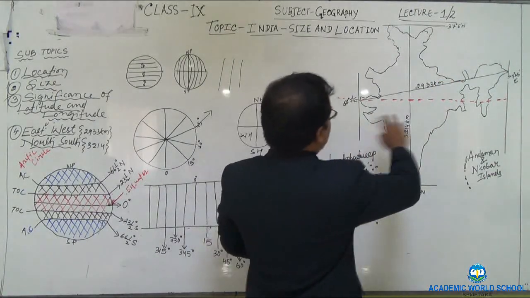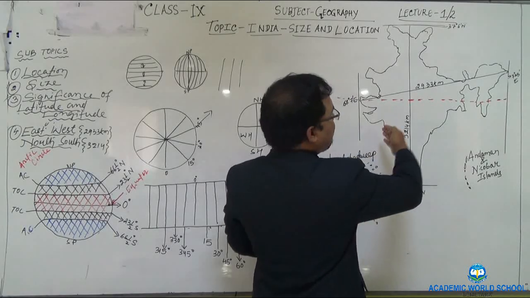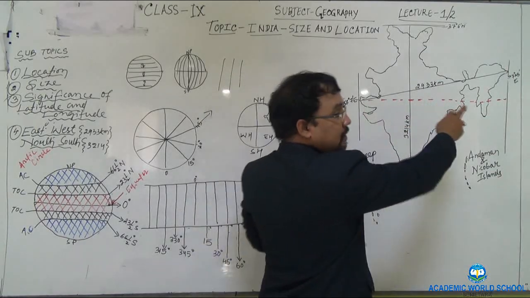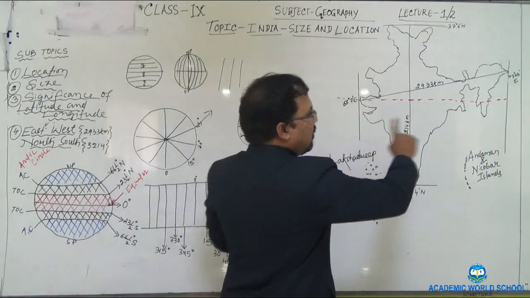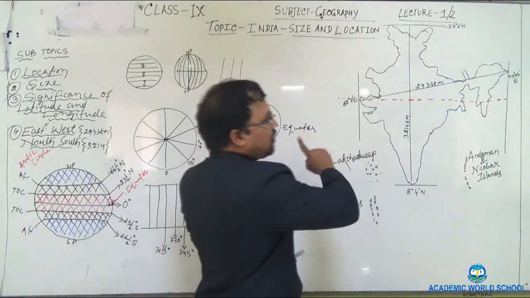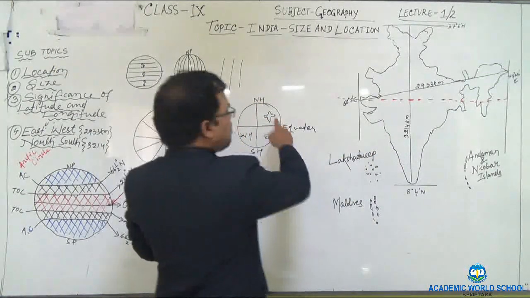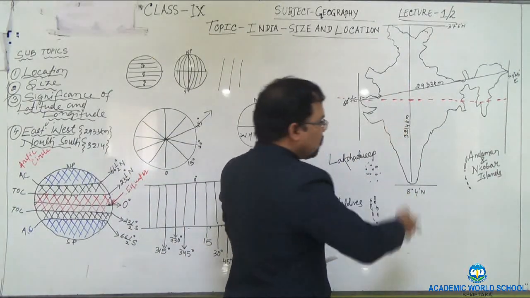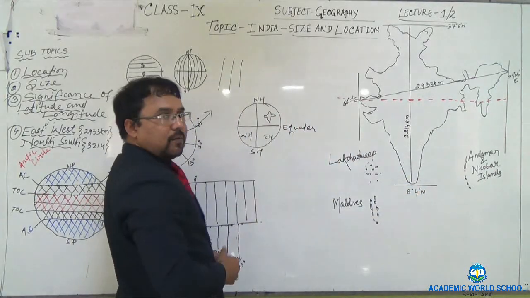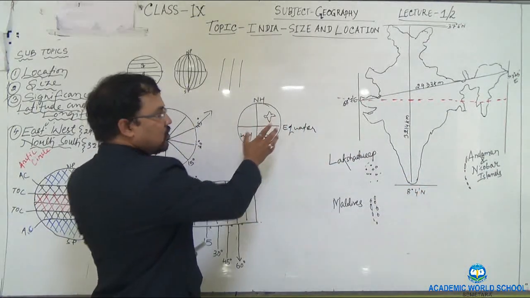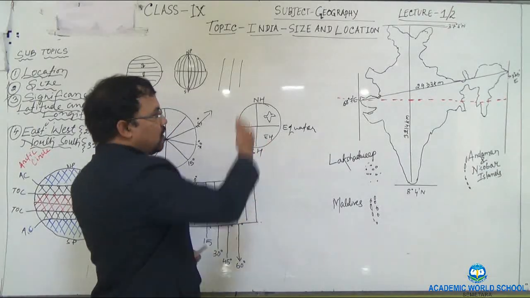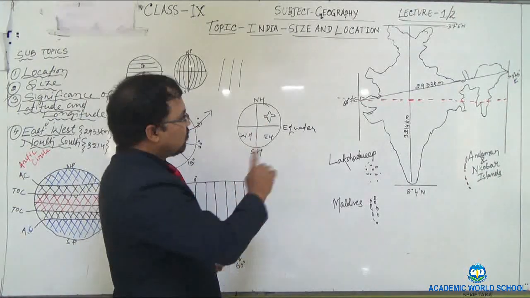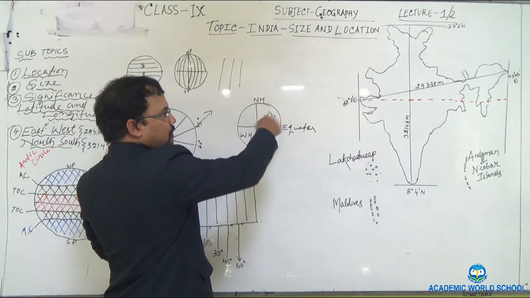And when I have written 68 degrees 7 minutes east to 97 degrees 25 minutes east, I have used east. While indicating the eastern-western extent, we have to use east because India is located in the Eastern Hemisphere, and while indicating the northern-southern extent, we have to use north because India is located in the Northern Hemisphere. So in terms of north-south hemisphere, India is in the Northern Hemisphere, and in terms of east-west hemisphere, India is in the Eastern Hemisphere.